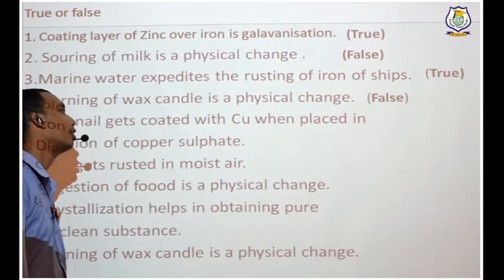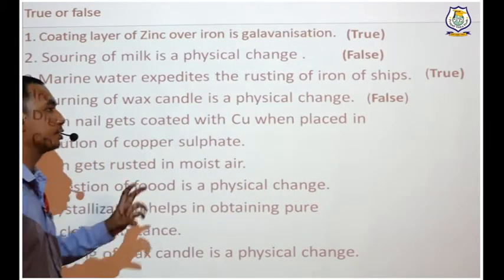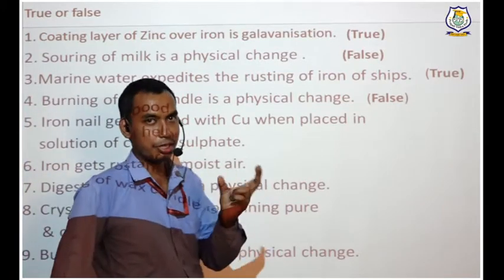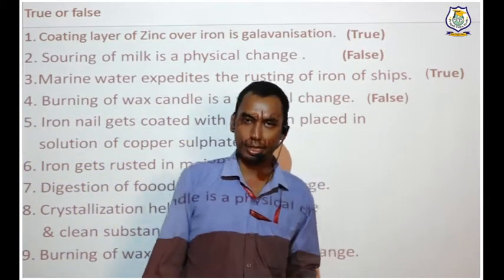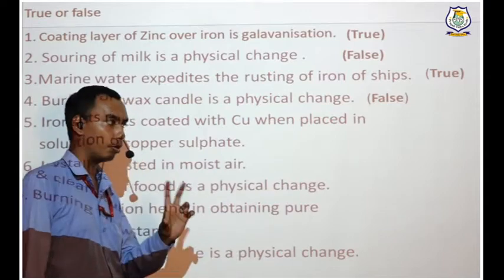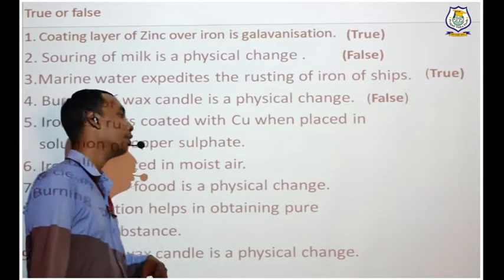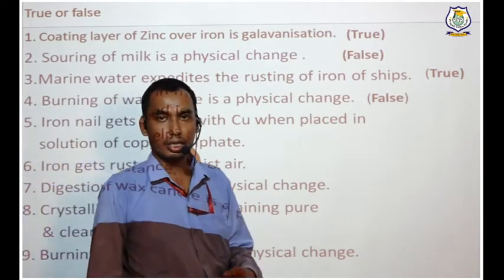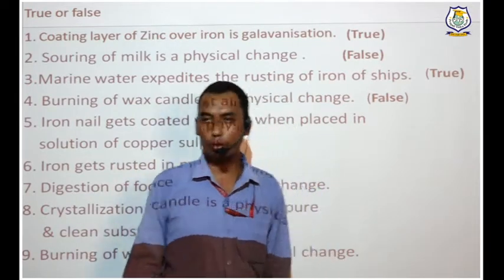What will happen? The iron nail, which is grayish in appearance initially, will now turn brown. It will have a brown coating, whereas the solution will turn green, which is initially blue.